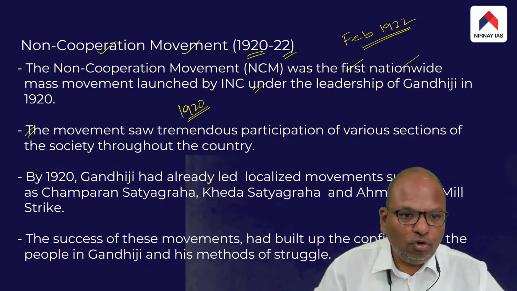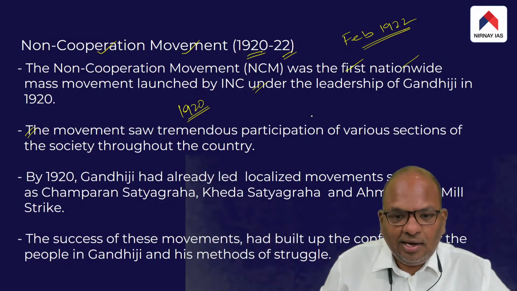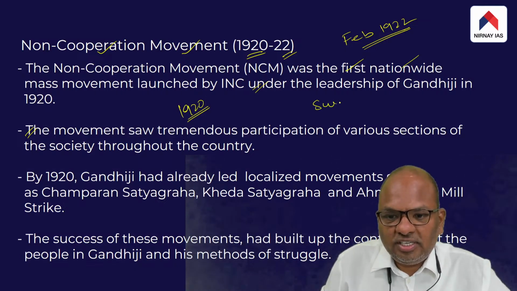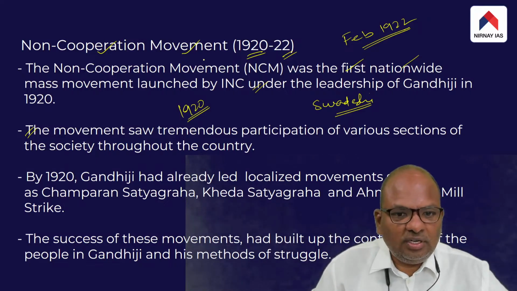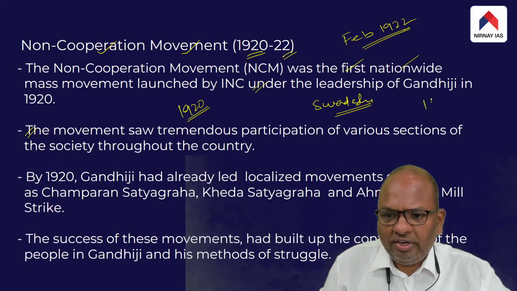Even before the non-cooperation movement, the Congress Party did carry out another movement called the Swadeshi movement, in 1905 itself.